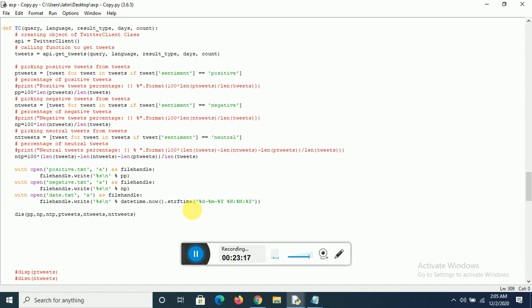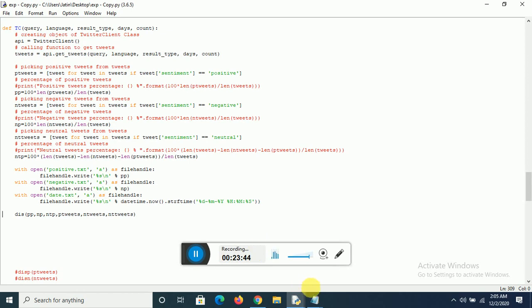It's in reference to one particular topic. If I am searching about one particular topic throughout the course of time, all the results of that topic are put in these data files. The percentages are written, and the date at which I run the application is also written in a separate file.